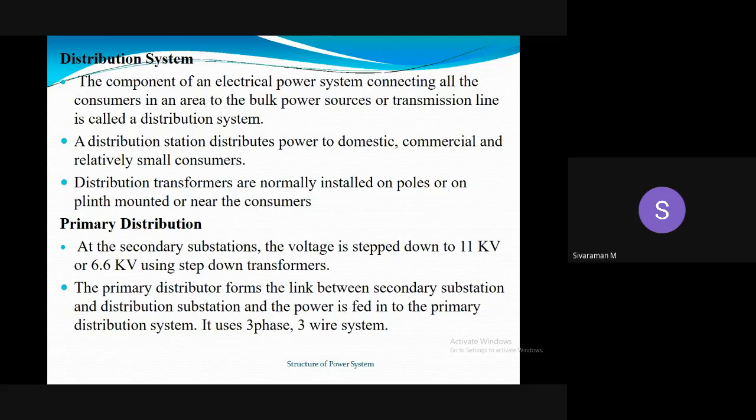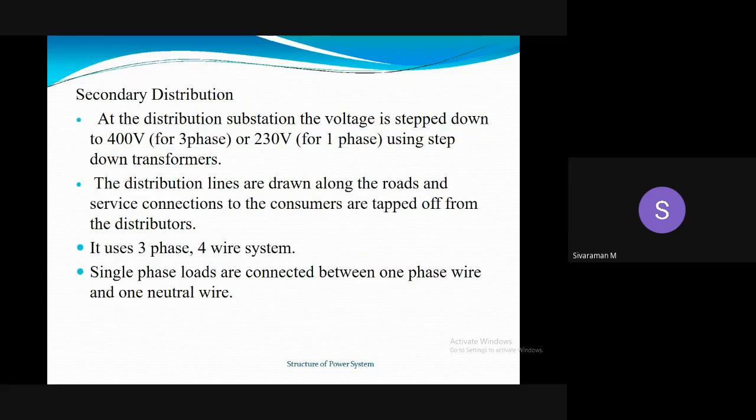In primary, at the secondary substation, at the end of the secondary transmission system, the voltage is stepped down to 11 kV or 6.6 kV using step down transformers. In this case, the primary distributor forms the link between secondary substation and the distribution station, and the power is fed in the primary distribution system. It uses three-phase, three-wire systems.